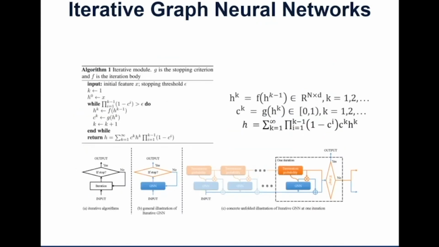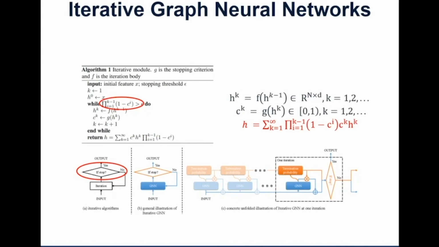So how is this implemented? To differentiate an iterative algorithm, the main difficulty is to differentiate this if-stop conditional module. It has two discrete actions. One is to stop the iteration and output. The other is to continue iterations. To make it differentiable, we firstly relax the discrete action space to continuous ones using continuous signals. We call them termination probabilities. If this probability is larger than epsilon, it will continue iterations. Otherwise, it will just output.